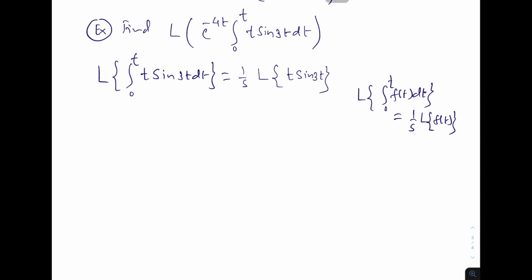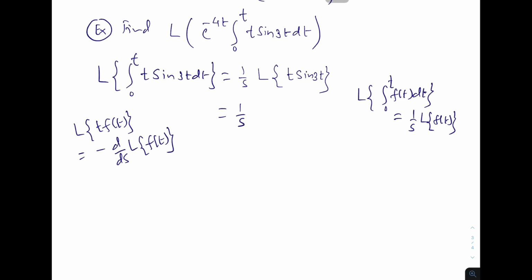Here f of t is t sin 3t. Now again t multiply, so Laplace transformation of t f(t), so that is minus d by ds of Laplace transformation of f(t).